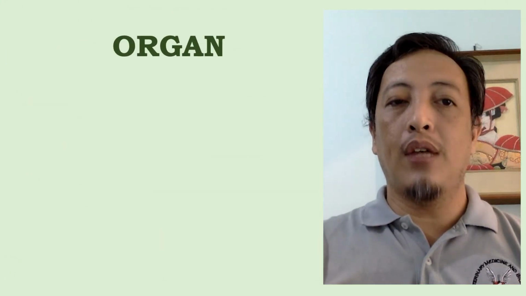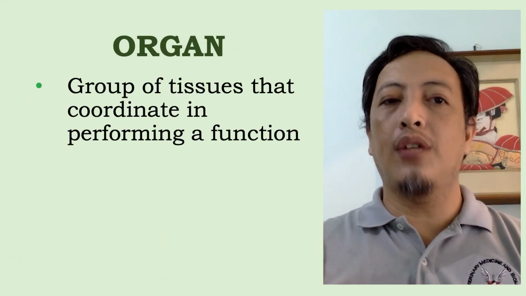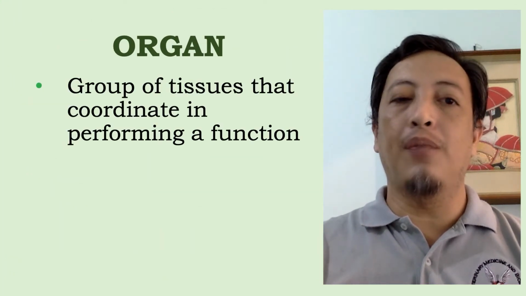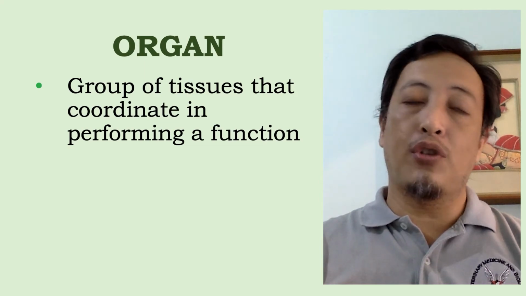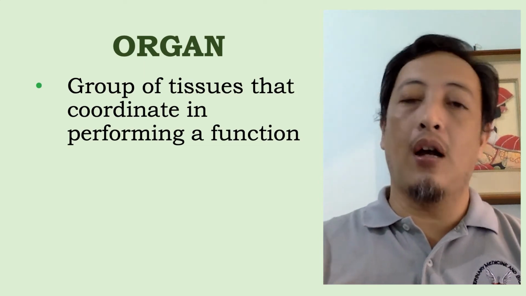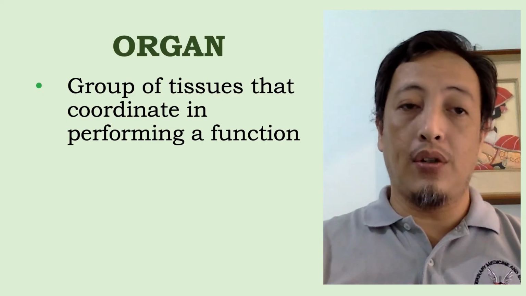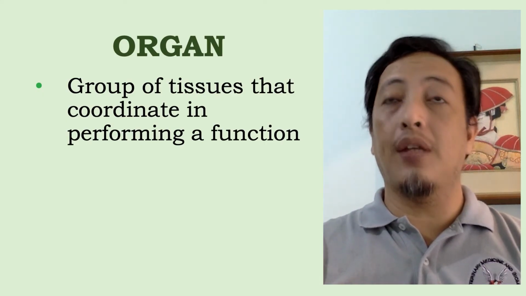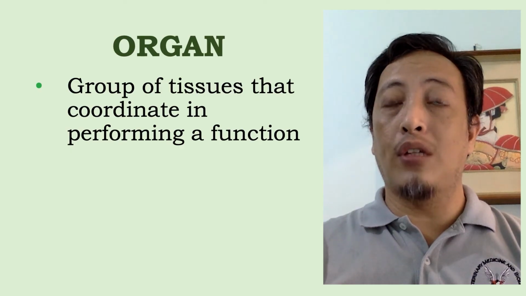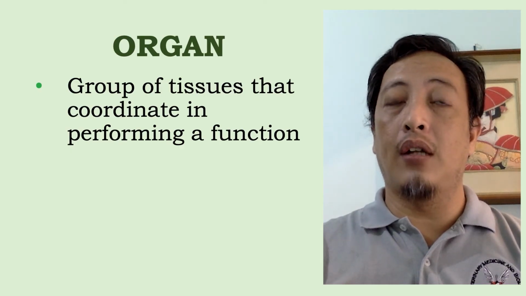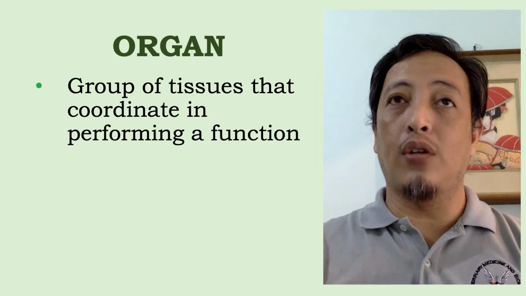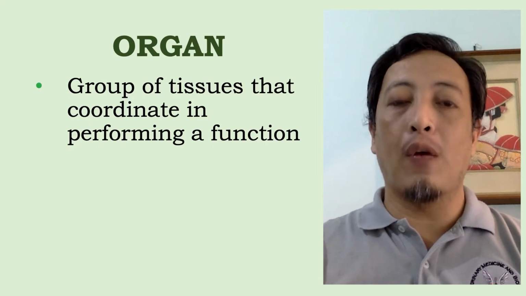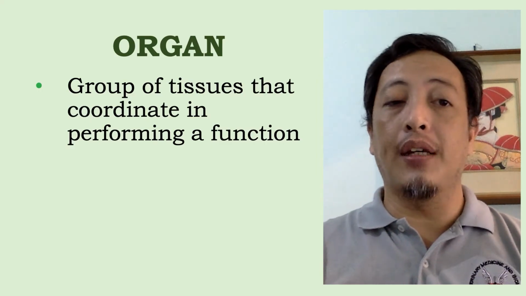Okay? So then we have the organ. The organ is a group of tissues that coordinate in performing a function. Examples of organs, of course, are liver, heart. Okay, so these organs coordinate to perform a specific function. Ang example ng closely coordinating organs are the lungs and heart. So they closely coordinate to transport oxygen and carbon dioxide.